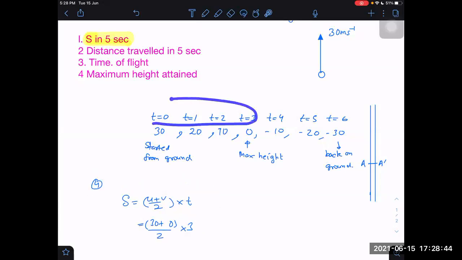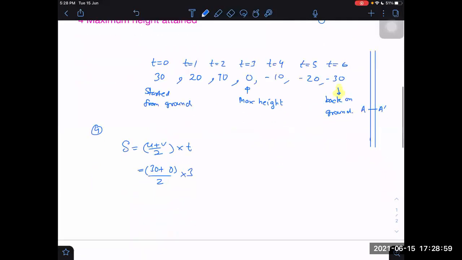What is the time for upward journey? 3 seconds. What is the time of downward journey? 3 to 6 again, 3 seconds. So the time for upward journey and the time for downward journey will be the same. Yes, sir. What is the answer? The answer is 15 into 3, that is 45 meters. That is the maximum height.